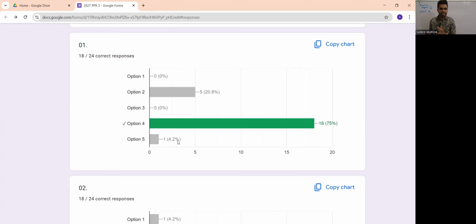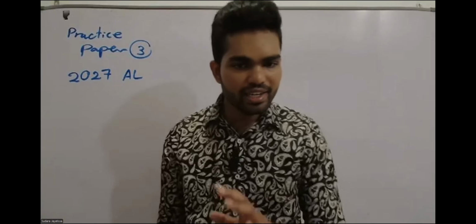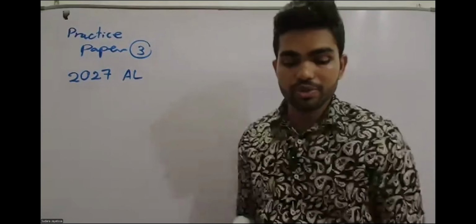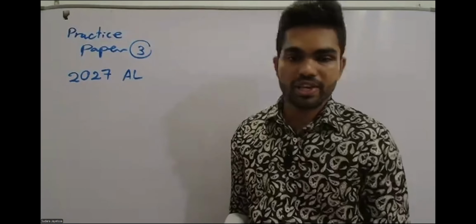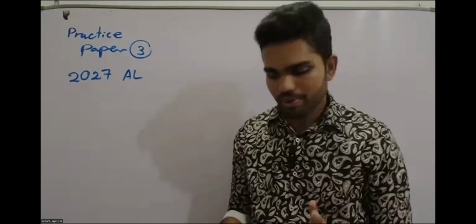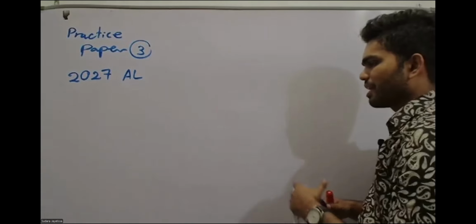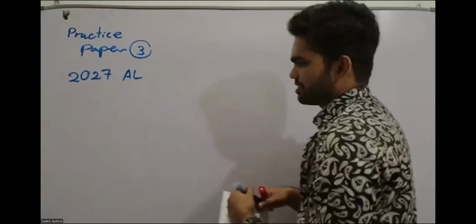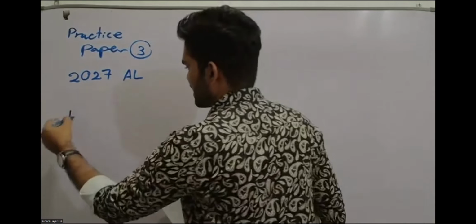Those who selected answer 2 have a small confusion between Henry Becquerel and Ernest Rutherford. Again I'm telling you, Henry Becquerel is the one who discovered radioactivity, and he didn't discover alpha, beta, gamma. Alpha, beta, gamma was discovered by Rutherford. So you must write a clear review for that one. Students, I hope you understand what I'm telling. When we have the answers, we can have a very productive discussion. I know exactly why you went wrong.